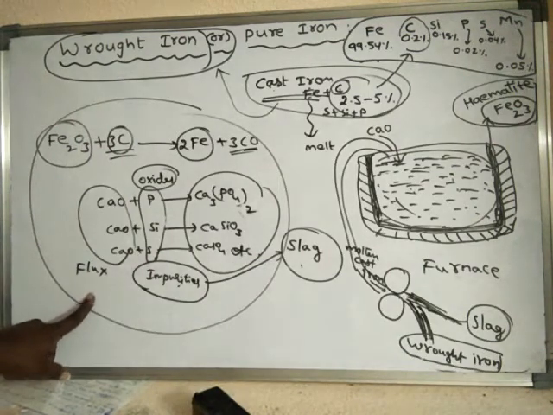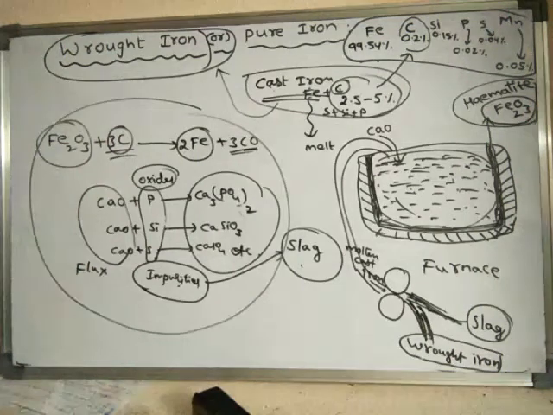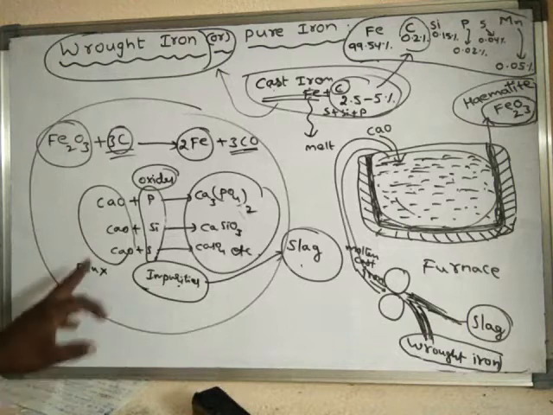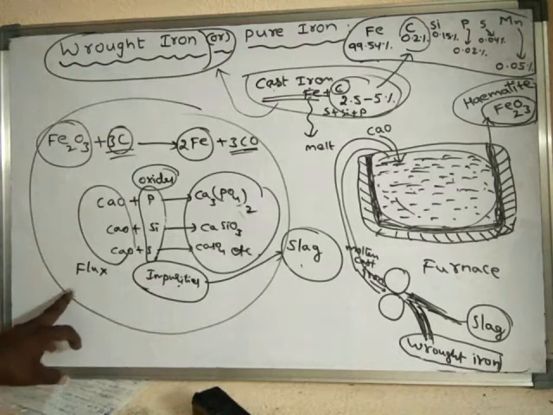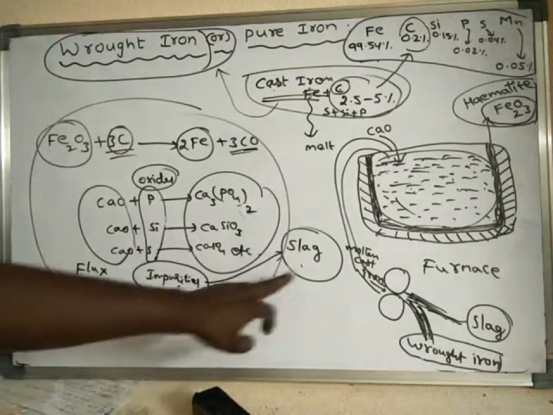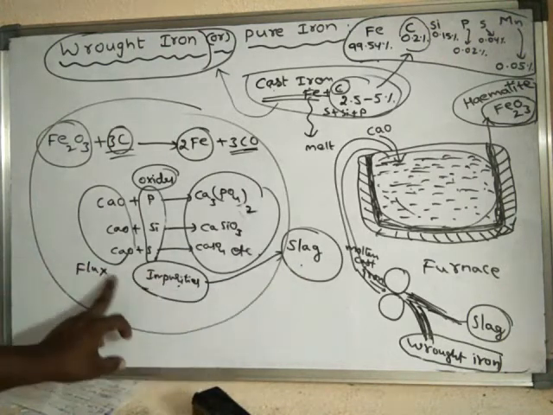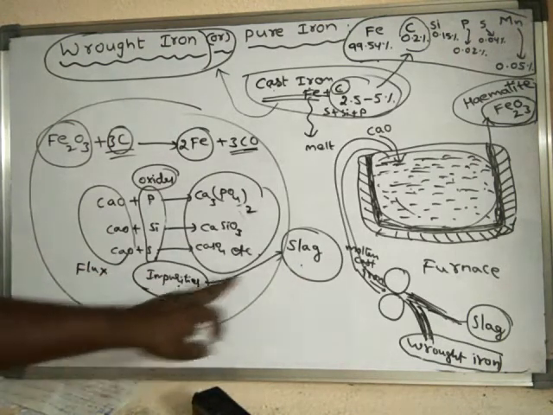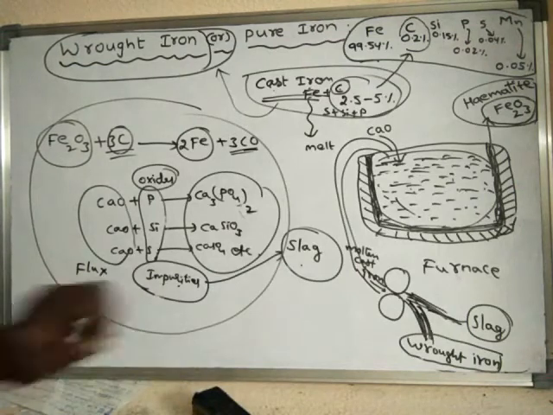In competitive exams, they may ask some questions. What is flux? Flux means the material which is added in order to remove the impurity, and this flux will convert the impurities into slag upon reacting with the impurities.